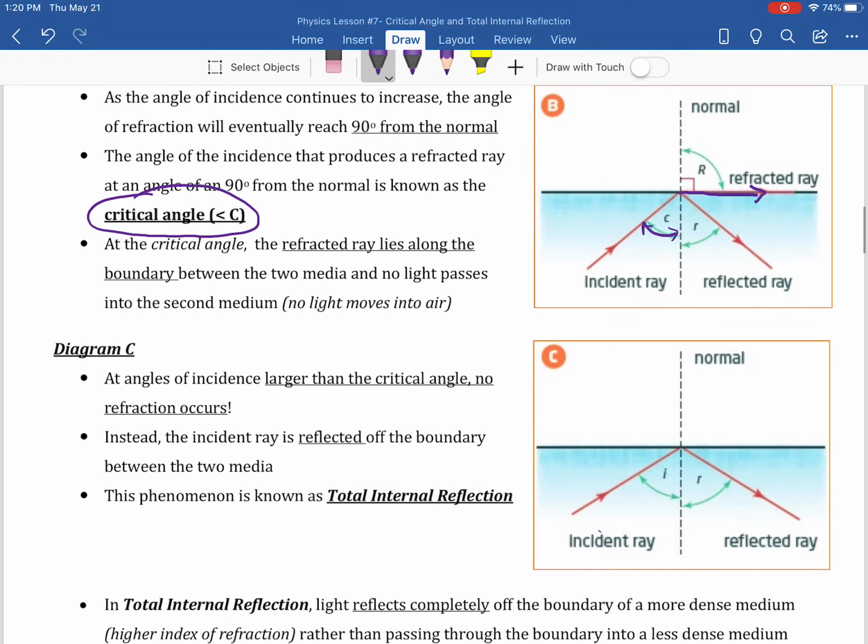If I have an incident angle that's bigger than C, bigger than my critical angle, then nothing is getting refracted. Everything is getting reflected, and that is called total internal reflection. So your eyeballs wouldn't see anything, because everything is reflected within the body of water. Our eyes are up here, with nice long eyelashes. We're not going to see anything because nothing comes out into the air.